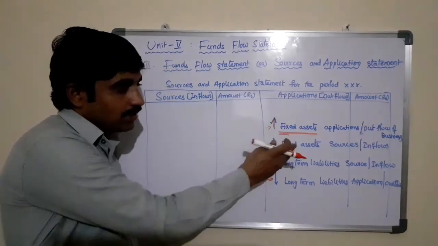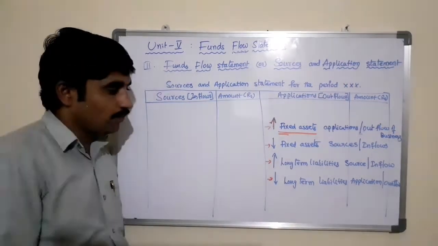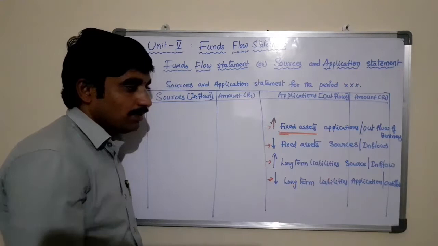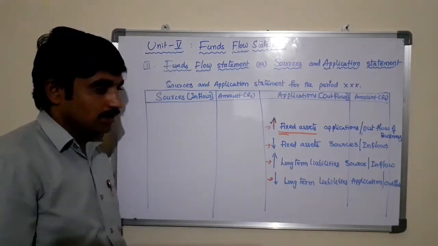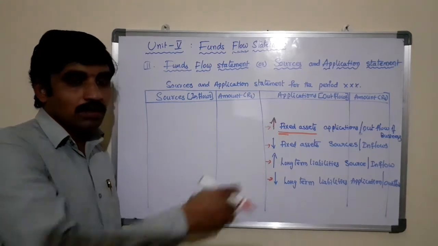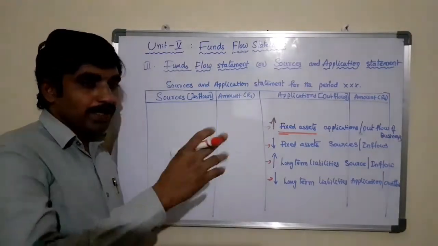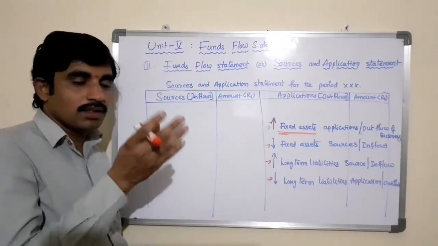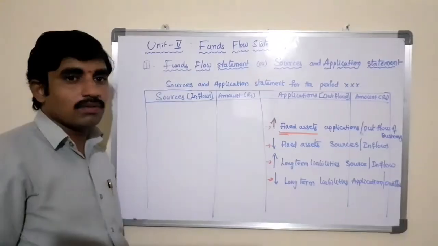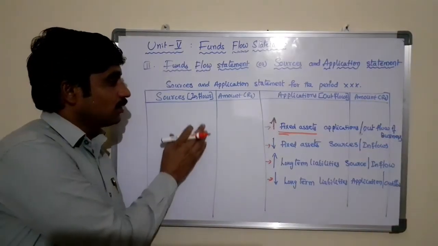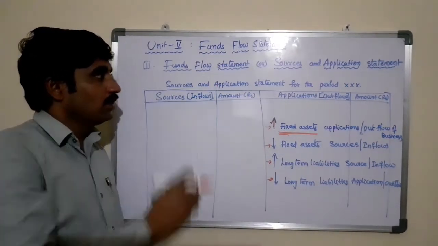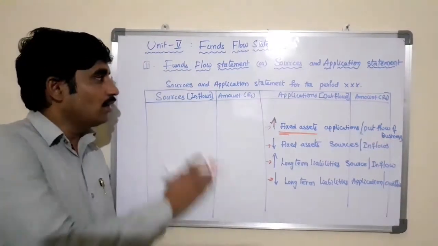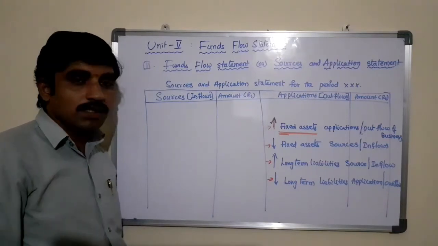Here, decrease in fixed assets is a source, or inflow. Increase in long term liabilities is a source, or inflow. Decrease in long term liabilities is an application, or outflow. So by comparing the two years' fixed assets and long term liabilities, we need to post either on the sources or the application side of the funds flow statement, or sources and application statement.